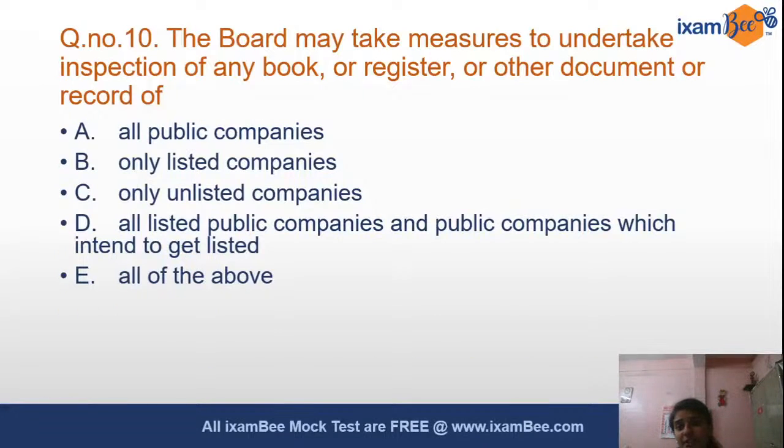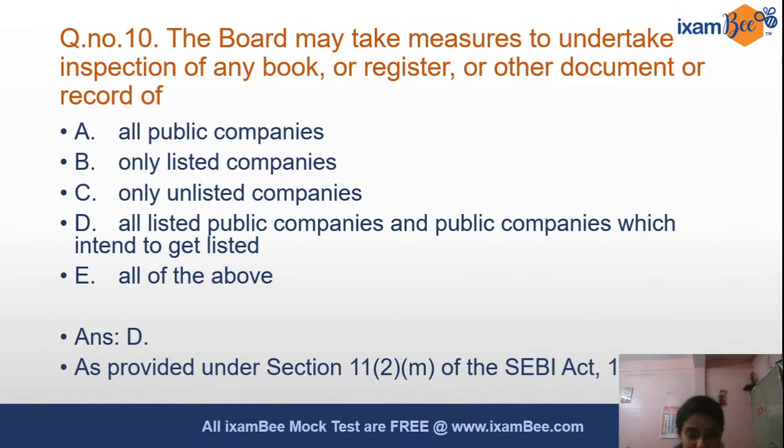So the board may take measures to undertake inspection of any book or register or other documents or record of which category of companies they have basically asked. Quickly, somebody answer. What category of companies are covered? All public companies, or only the listed ones, or only the unlisted ones, or all listed public companies and public companies which intend to get listed, or all of the above?